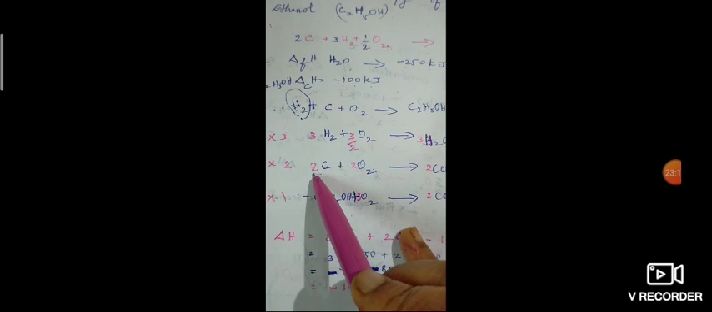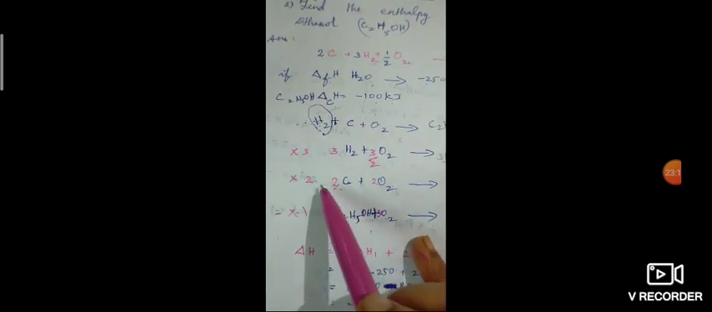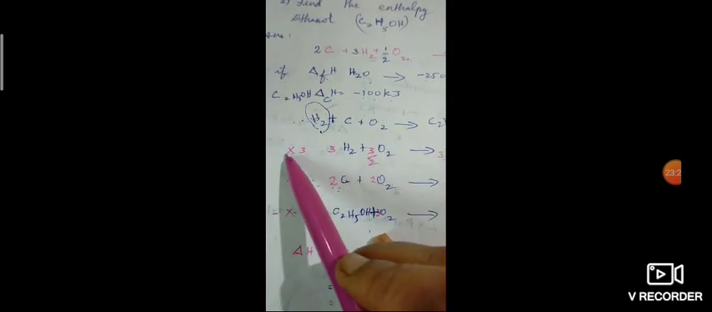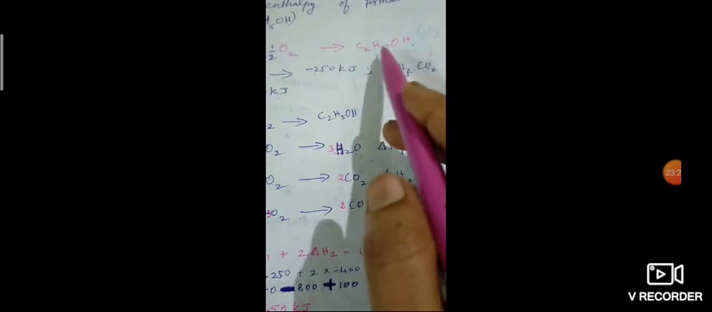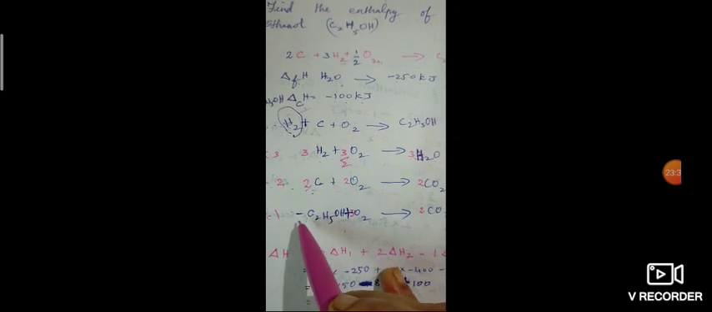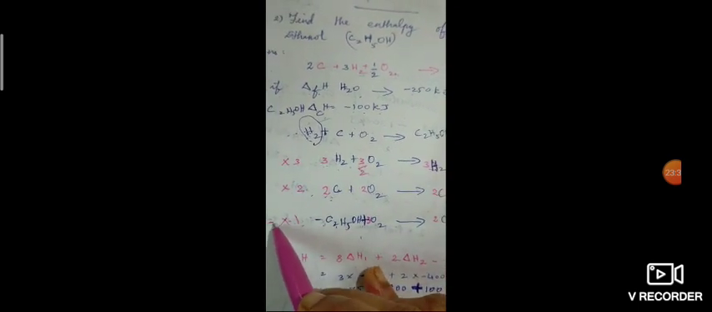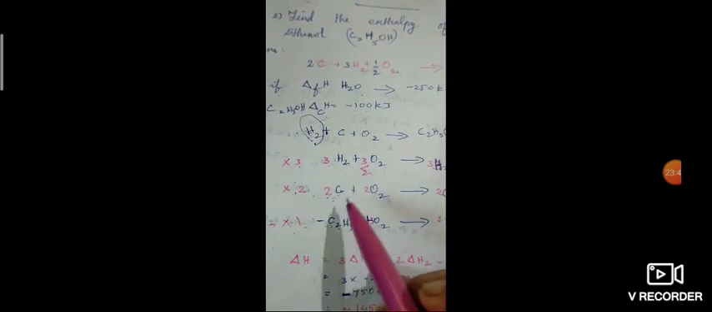So how many carbon are there? 2 carbon. Here only 1 carbon is there. So what we have to do? Multiply the second equation with 2. Here how many hydrogen are there? 3 hydrogen. Here only 1 hydrogen is there. So we have to multiply the first equation with 3. Here how many ethanol are there? Only 1 ethanol. So we have to multiply the third equation by 1, and it is a minus sign because it is a product. So we multiply the first equation with 3, the second equation with 2 and the third equation with 1.